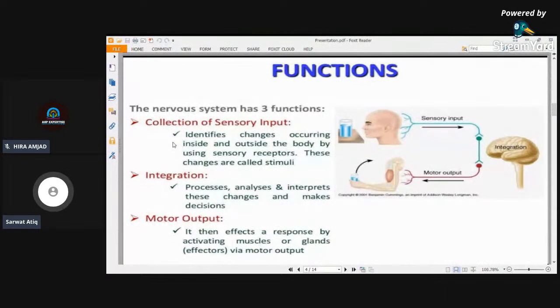Number two is processing. The information which is carried by the sensory organs is processed and integrated in the brain. Integration basically means that the important information is being processed. Almost 99% of the information that reaches the brain is discarded as irrelevant because it is not necessary. As we are sitting and focusing on the person we are talking to, or the main thing in our view, we neglect the noises and the background because they are not important.